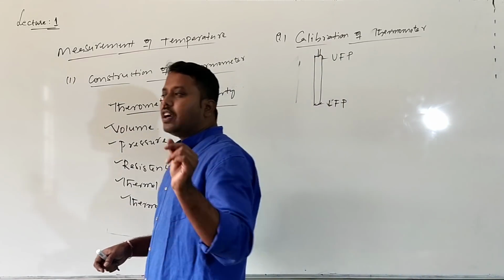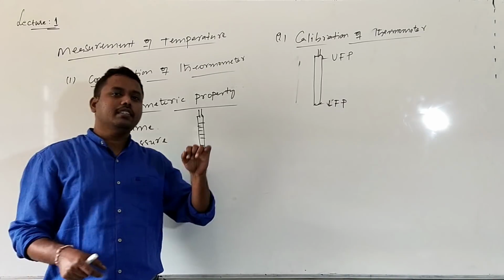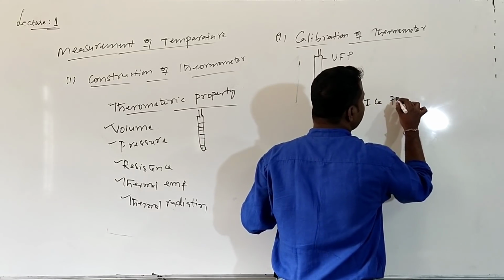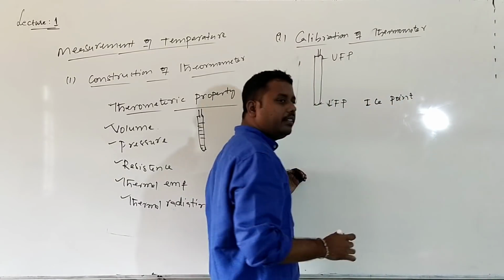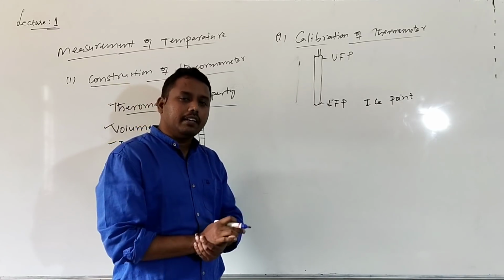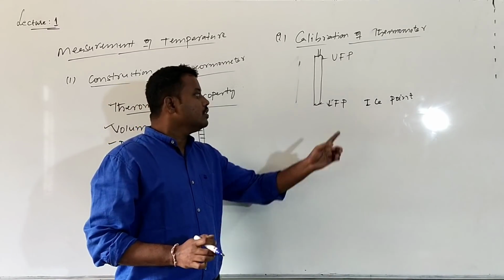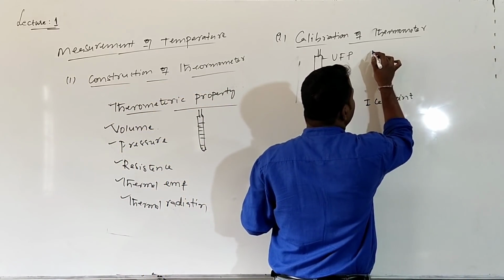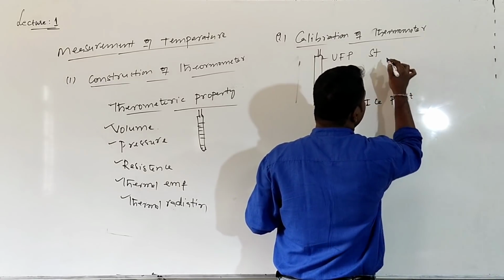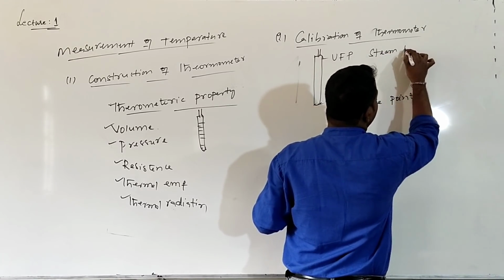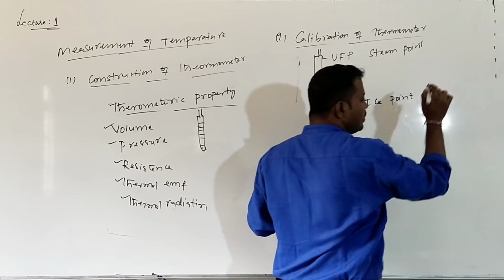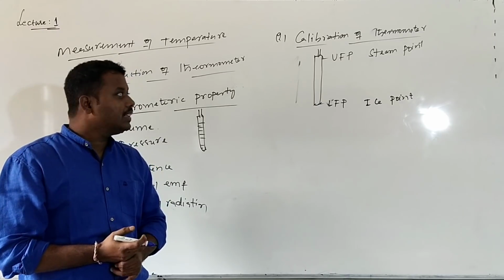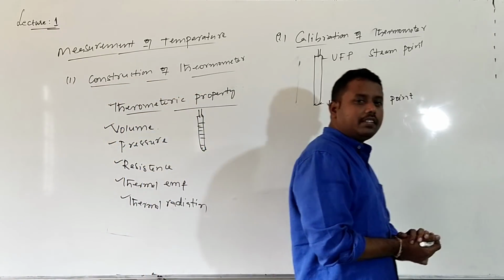But generally, for the thermometer, the lower fixed point is taken as the ice point. What is the meaning of ice point? The temperature at which ice melts is taken as the lower fixed point. And this other point is called the steam point: the temperature at which water boils, or the boiling point of water. The temperature at which the water boils is taken as the upper fixed point.